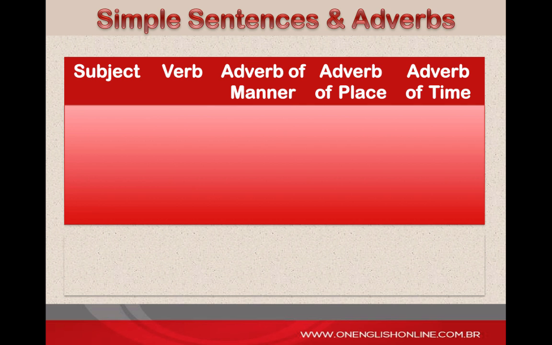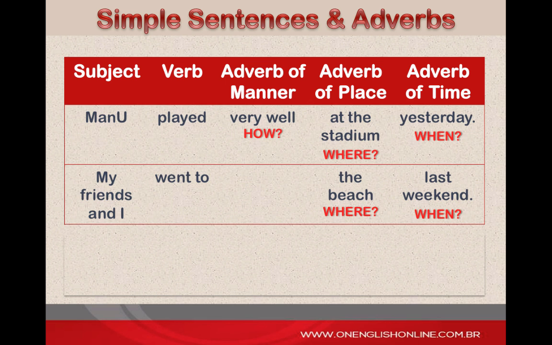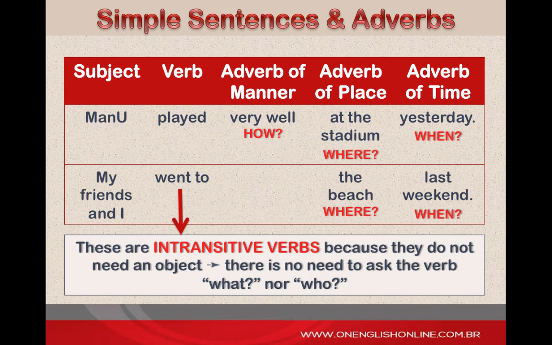A simple sentence may also provide the reader with more information after the verb. If you ask the verb the questions how, where, and when, you will find the adverbs, namely the adverbs of manner, place, and time. Note that some adverbs of manner may take other positions in a sentence, but place will always come before time.